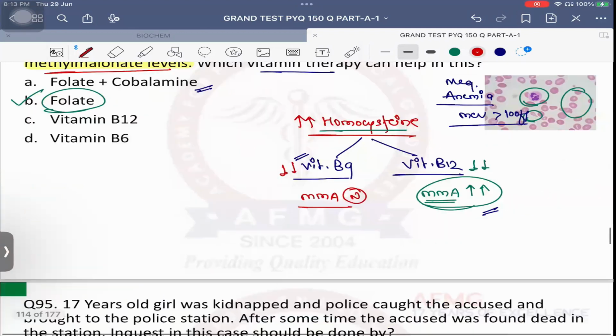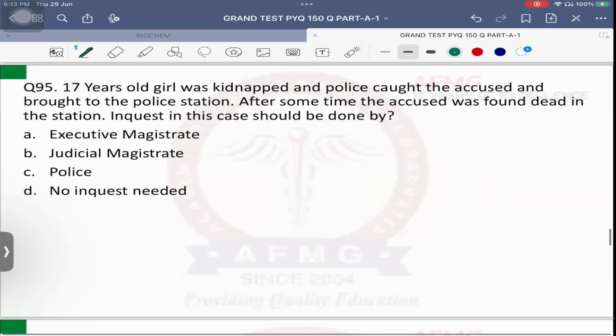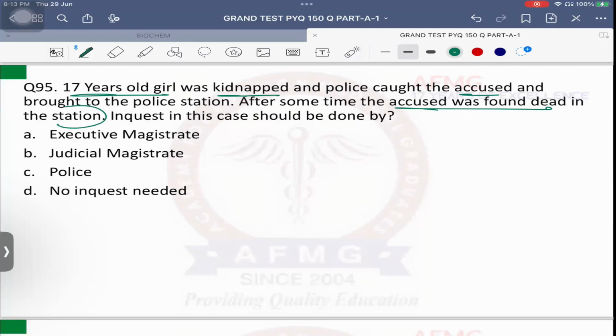Okay, question number 95. A 17-year-old girl was kidnapped and police caught the accused and brought him to the police station. After some time, the accused was found dead in the station. Inquest in this case should be done by whom? It is a case of... POCSO is usually applied when an underage female is getting raped. Okay, that is what the POCSO Act is. POCSO is different. This is a case of custodial death.